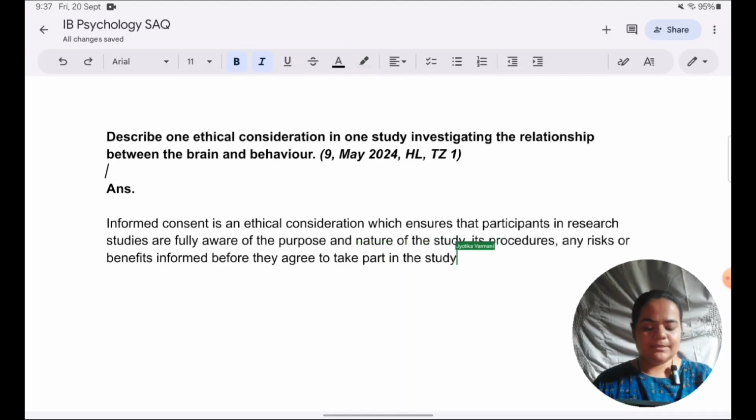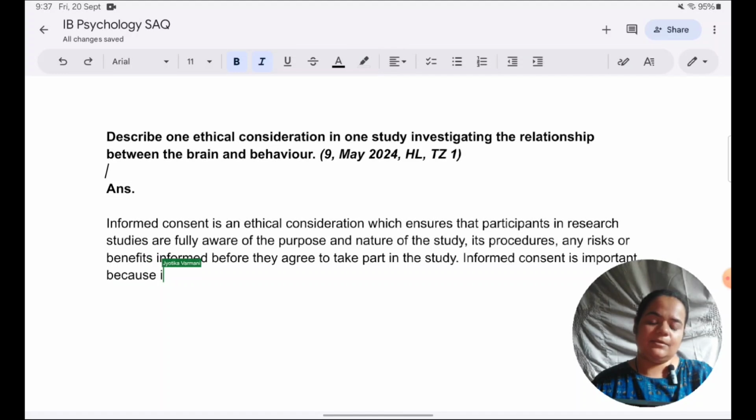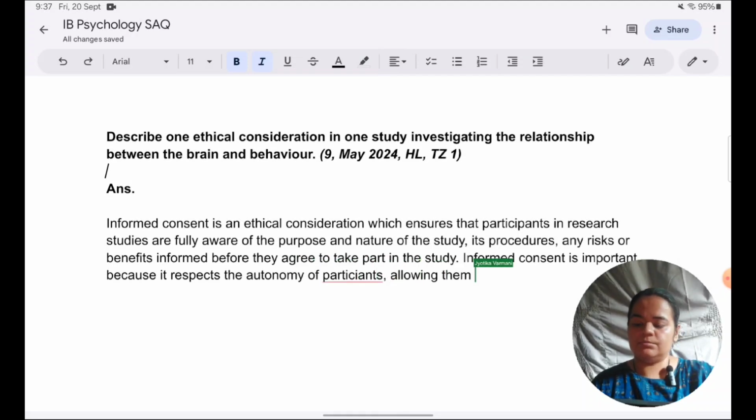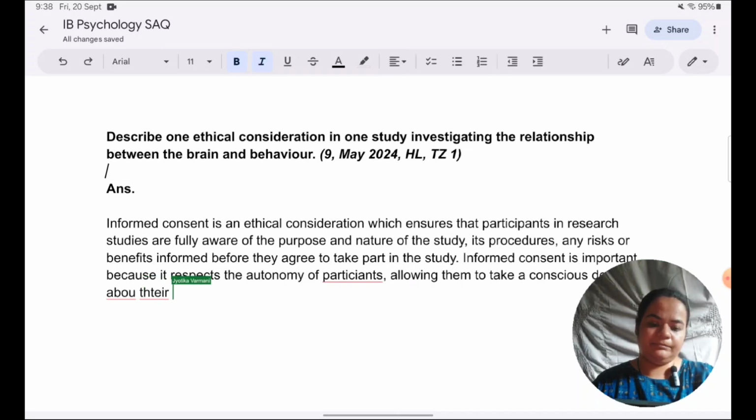Now, to explain why it is important, as we know, informed consent is important because the autonomy of participants needs to be respected. Everyone has a right to decide what activity they would like to engage in. That is why it is important. So informed consent is important because it respects the autonomy of participants, allowing them to take a conscious decision about their involvement in the study.